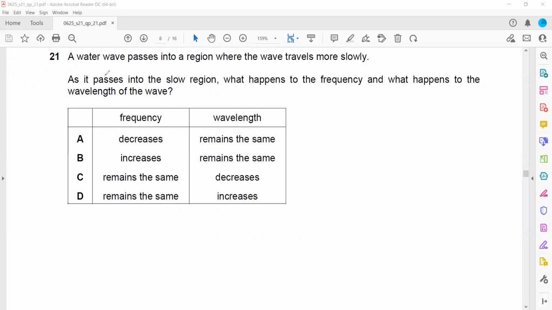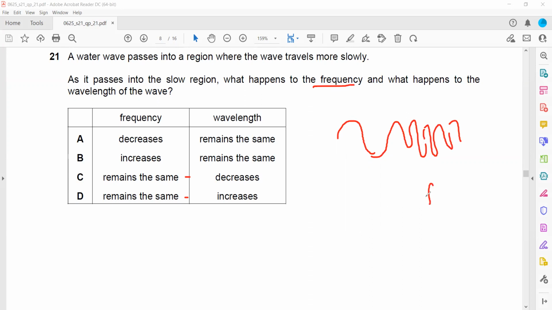not change. Frequency is the ratio between speed and the wavelength. So as the speed decreases, the wavelength should also decrease so that the ratio remains unchanged. Here, in a deep region, the speed is higher, so for the frequency, a longer wavelength should be there so that the ratio will be constant.